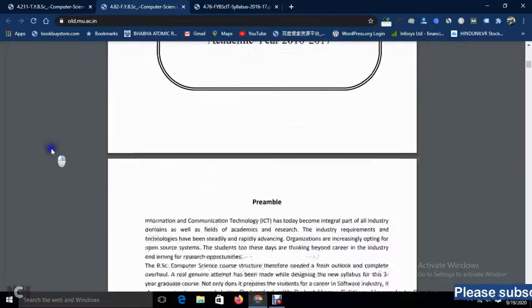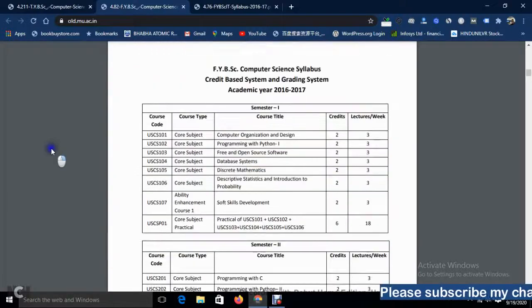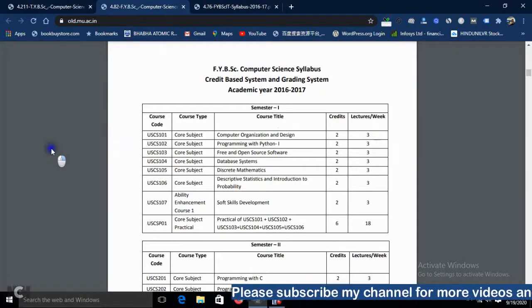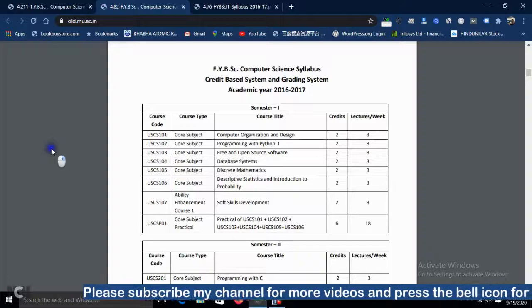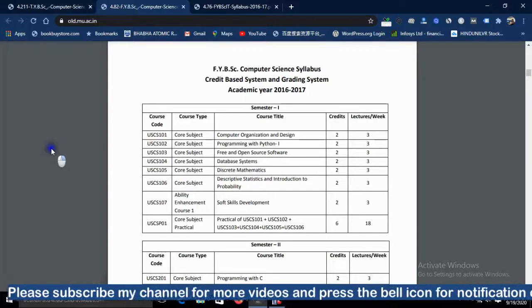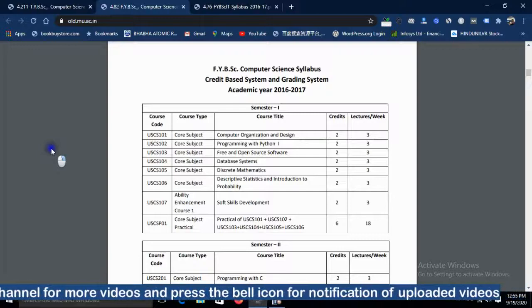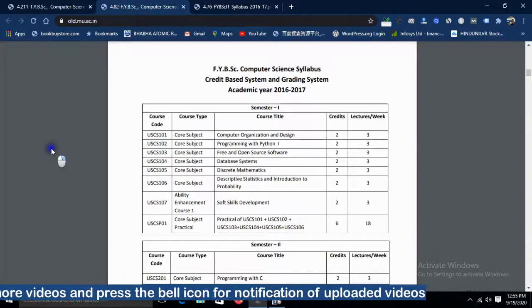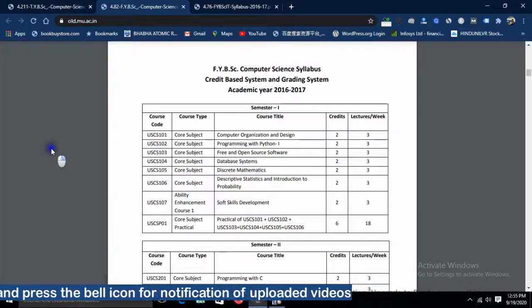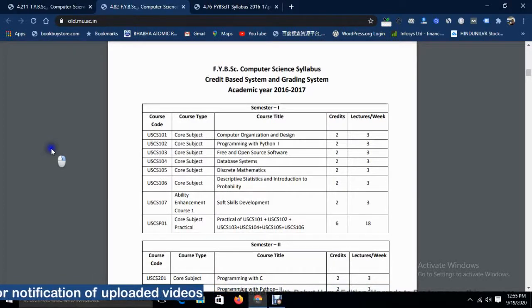So what is the credit system, what is the GPA system, the grading system, and what is the marking pattern, the marking schemes for theory of a particular core subject, and for the practical subject also. These all I will discuss, the marking pattern scheme and paper patterns also.